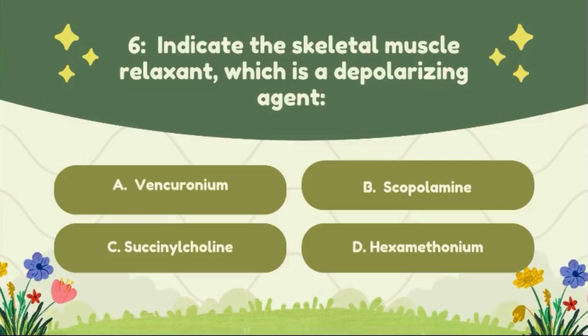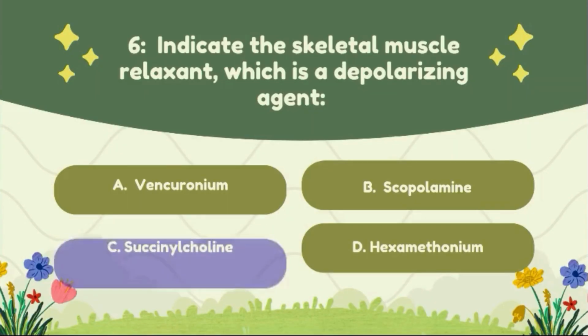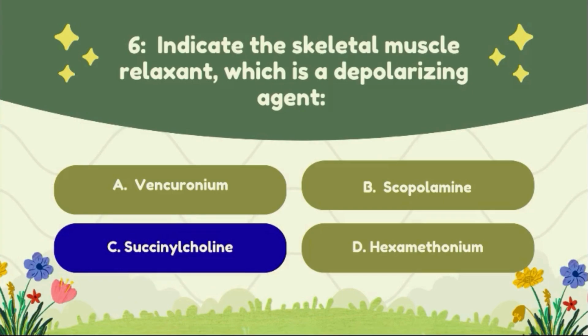Question number 6. Indicate the skeletal muscle relaxant which is a depolarizing agent. Option A, vecuronium; option B, scopolamine; option C, succinylcholine; option D, hexamethonium. The correct answer of this question is option C, succinylcholine.